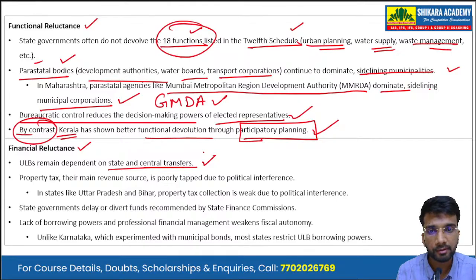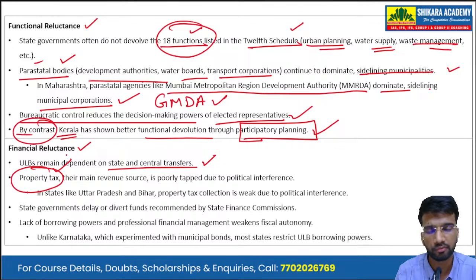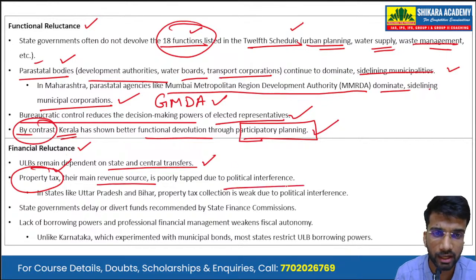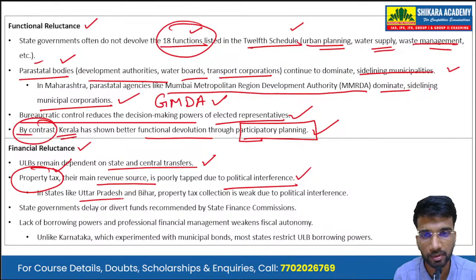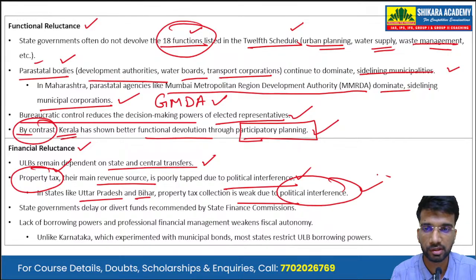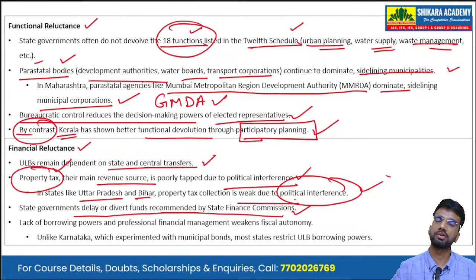The property tax is the main revenue source for these urban local bodies. So for municipalities across India, property tax is their main revenue source, but it is poorly tapped due to political interference. Okay, we can give examples of certain states. In states like Uttar Pradesh and Bihar, property tax collection is weak due to political interference. Then there are state governments that delay or divert funds recommended by the state finance commissions.